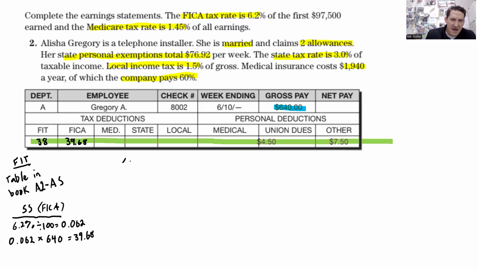The Medicare. So that is 1.45%. First thing you need to do is change that percent to a decimal. So it's 0.0145. Take your percent as a decimal, and again, you're going to multiply it times the gross income. 0.0145 times 640. And you get 9.28.